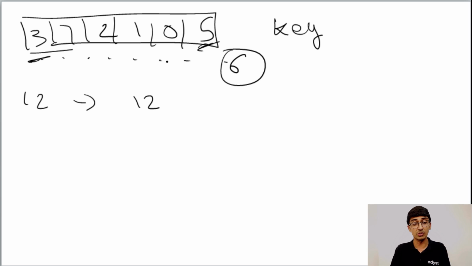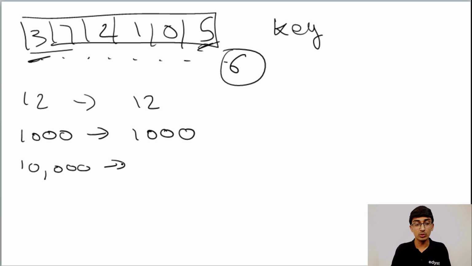In the worst case, what will happen? For 12, it's this. For 1000 elements, worst case scenario, we will have to do 1000 checks. For 10,000, we will again have to do, in the worst case, 10,000 checks. As you can see, as the number n increases, the number of checks we have to do also increases.